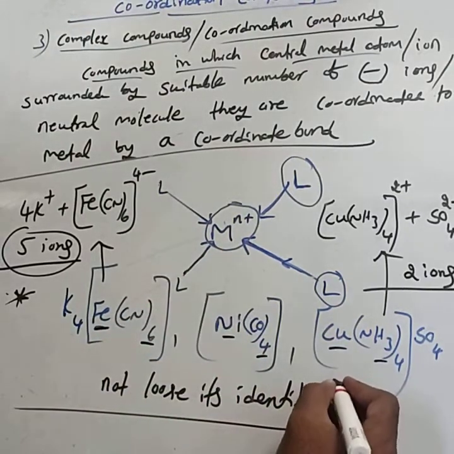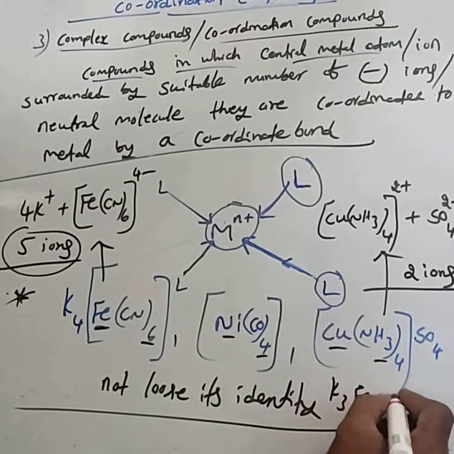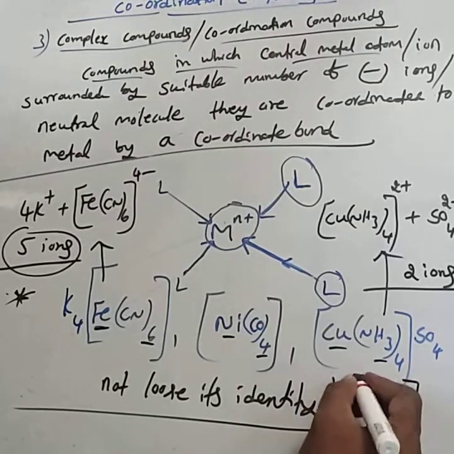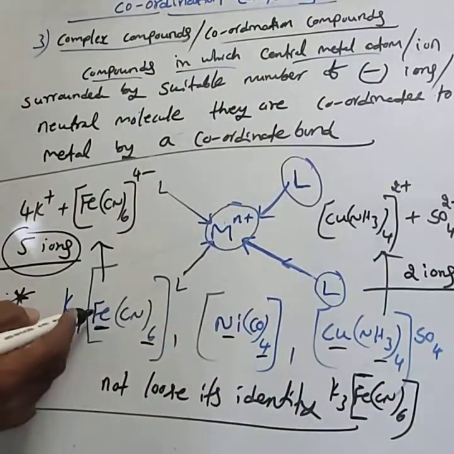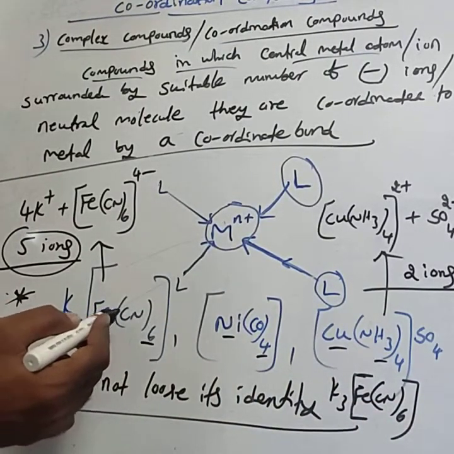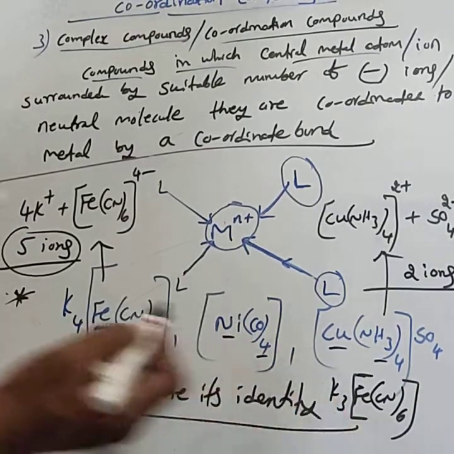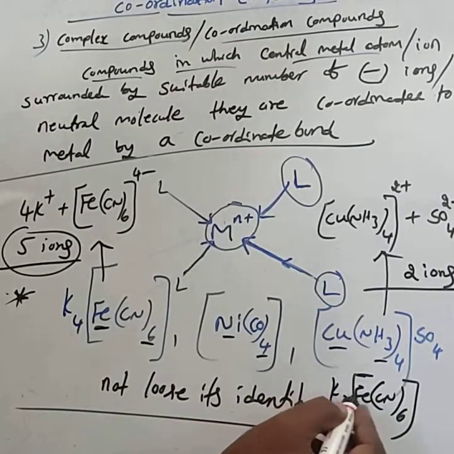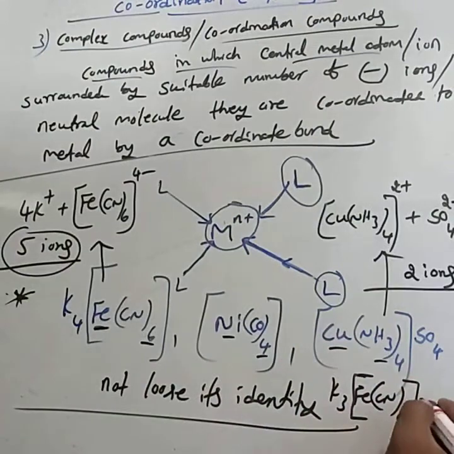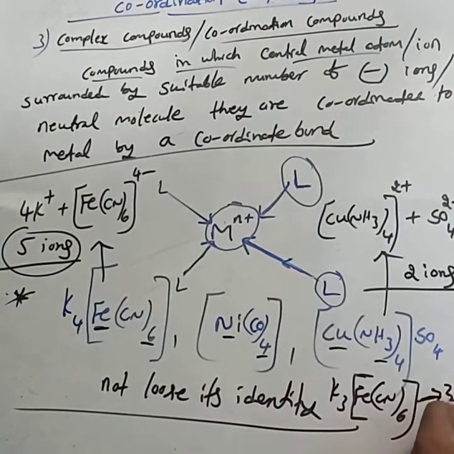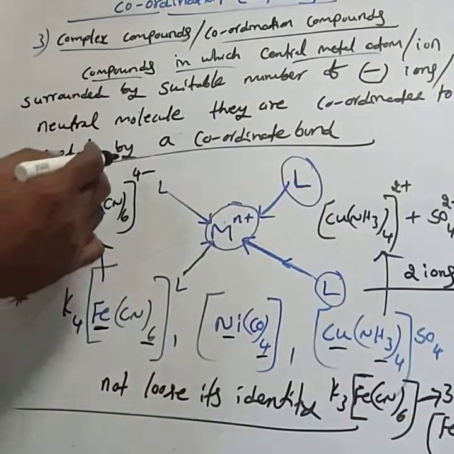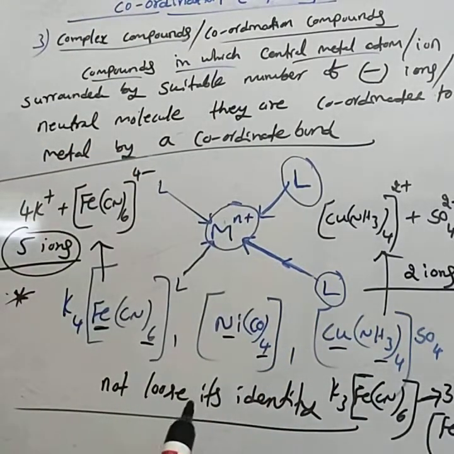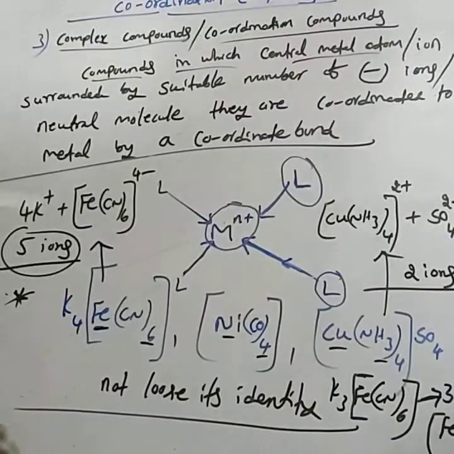Then one more, you take K3[Fe(CN)6]. This is called potassium ferricyanide. K4[Fe(CN)6] is called potassium ferrocyanide. Here K4, here K3. K3[Fe(CN)6] is called potassium ferricyanide. When 1 mole of potassium ferricyanide undergoes dissociation, it gives 3K+ ions and [Fe(CN)6]3-. Here 4 minus, here 3 minus.